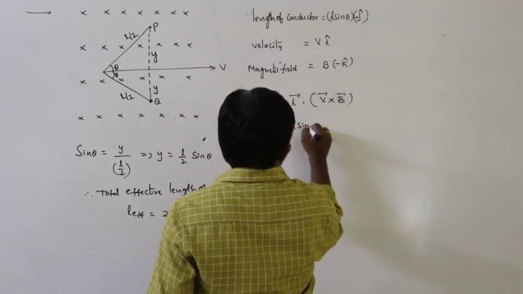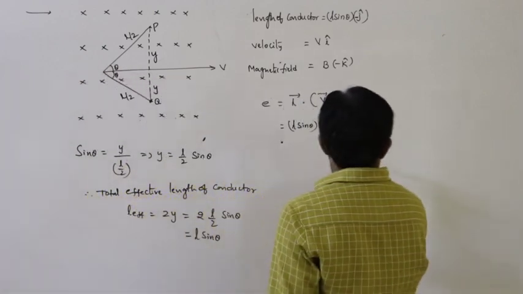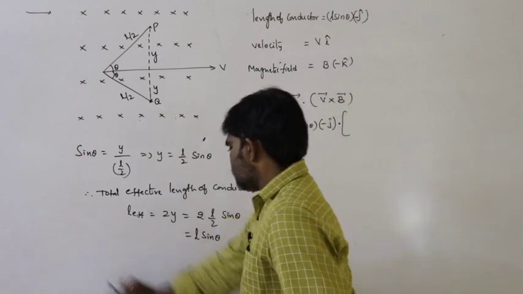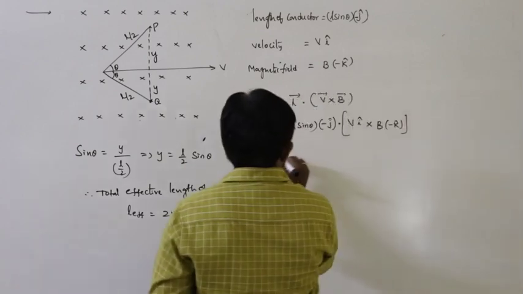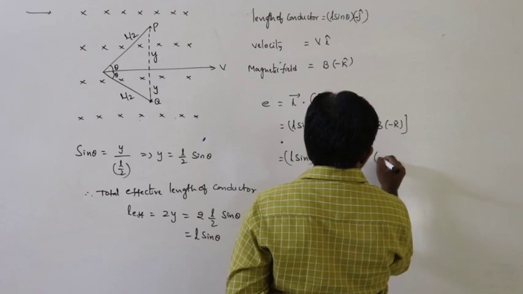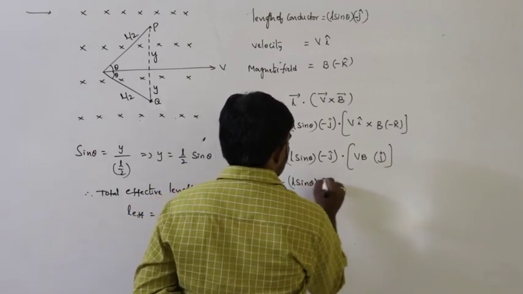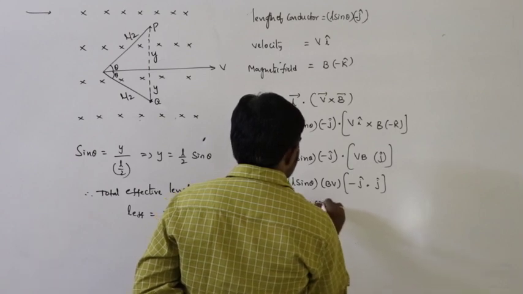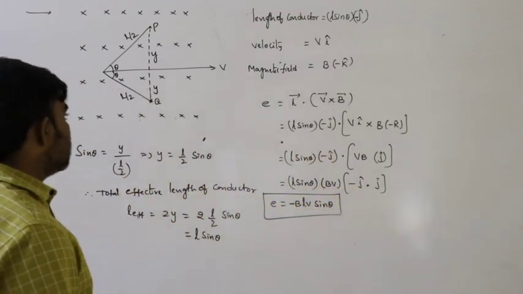L is L sin theta into minus J, dot V bar, where V bar is V I cross B minus K. So that is L sin theta into minus J dot VB into I cross minus K, and I cross minus K is J. So from this, L sin theta into BV, minus J dot J. So that is BLV sin theta, and minus J dot J is minus 1. E is equal to minus BLV sin theta.